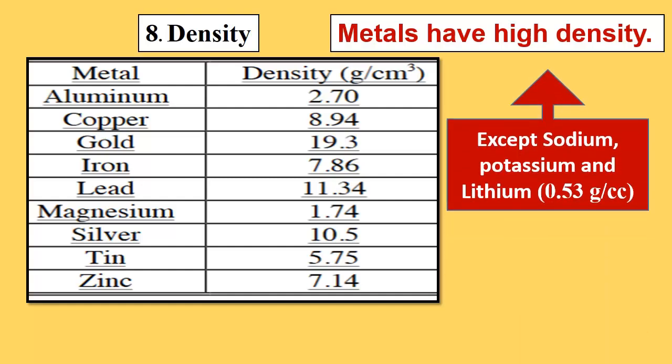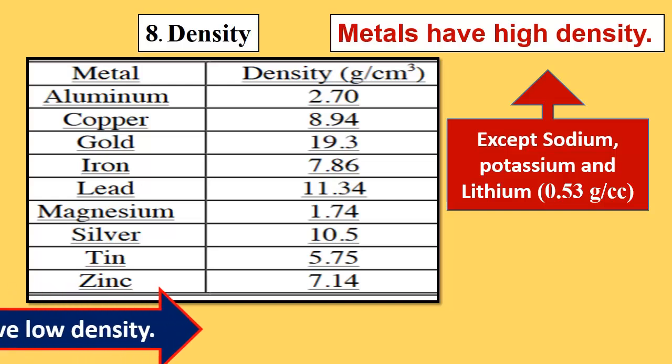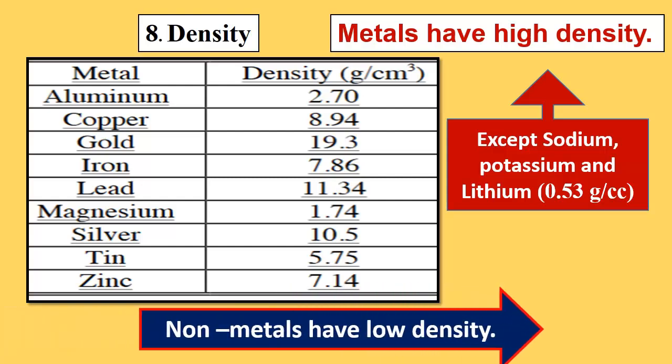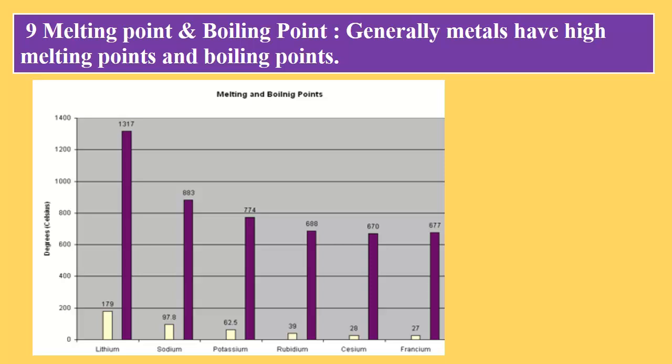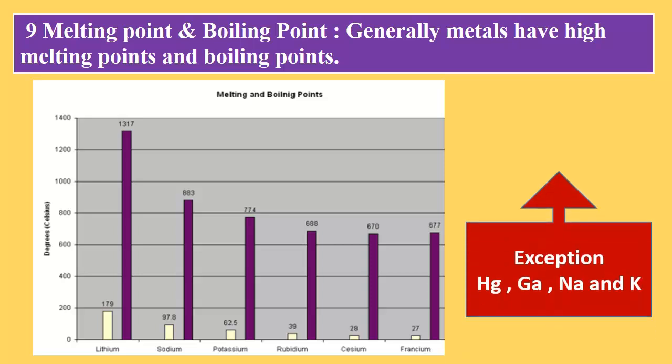Sodium, potassium and lithium have a density less than water, and lithium's is very low, 0.53 gram per cubic centimeter. Whereas non-metals have low density. So metals have high density, non-metals have low density. Coming to melting and boiling points, generally metals have high melting points and boiling points. Again, there are exceptions: mercury, gallium, sodium and potassium have low melting points and boiling points.